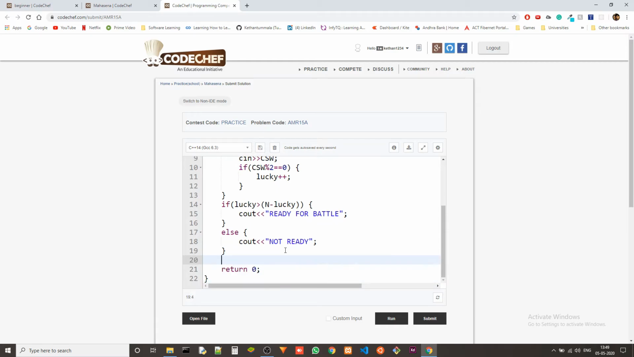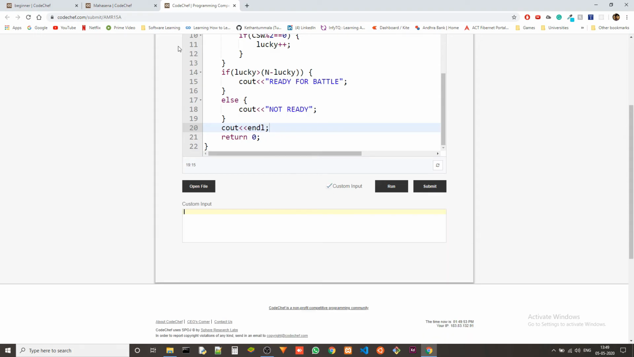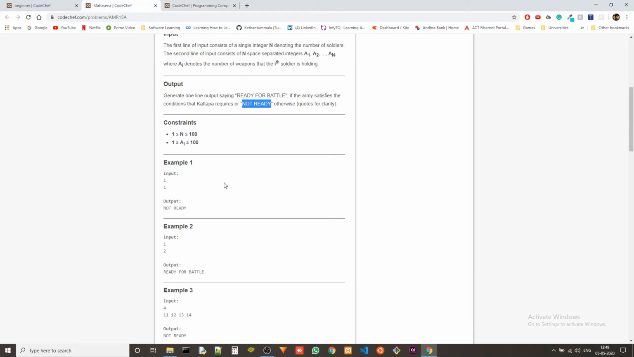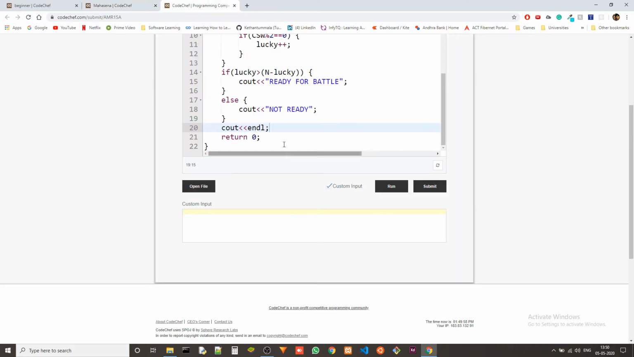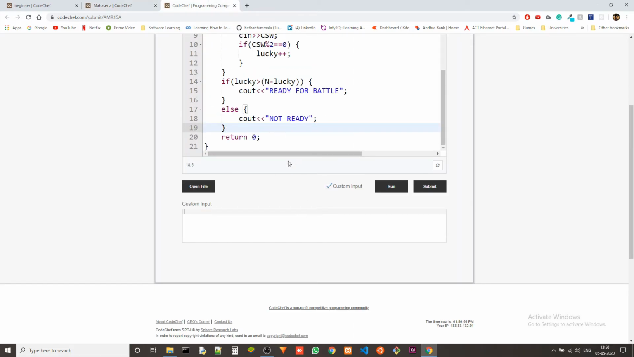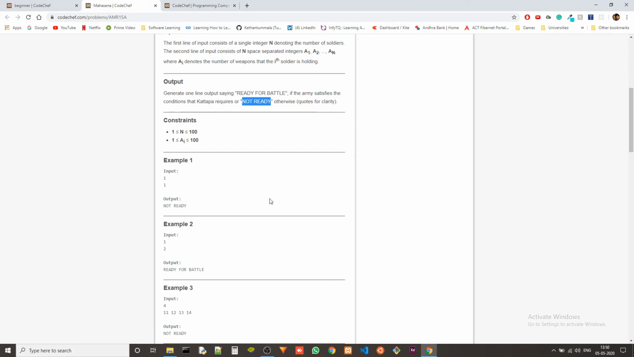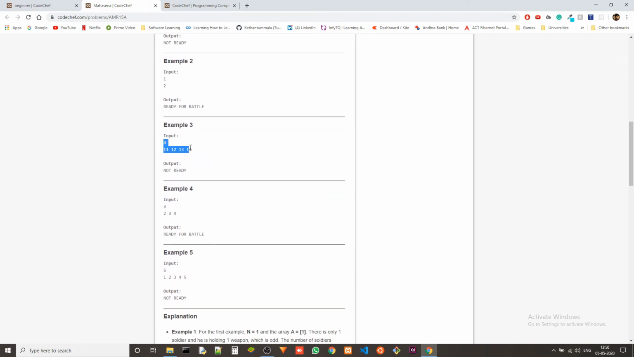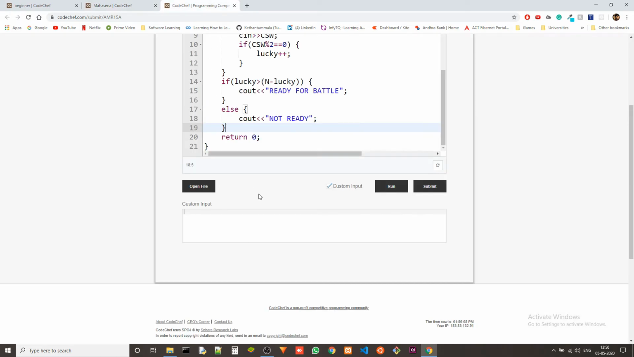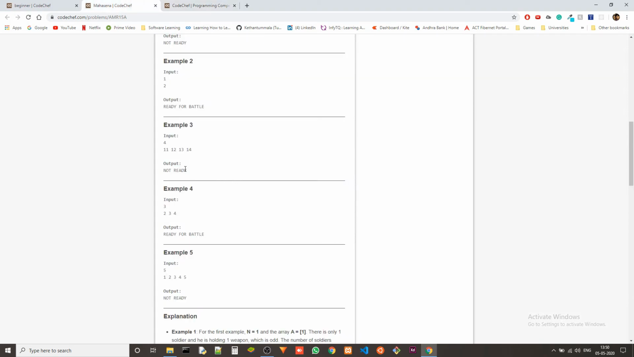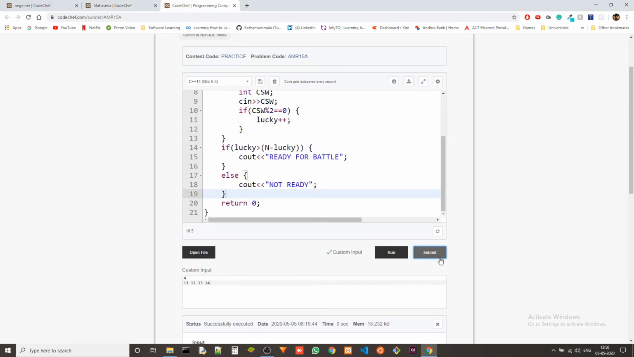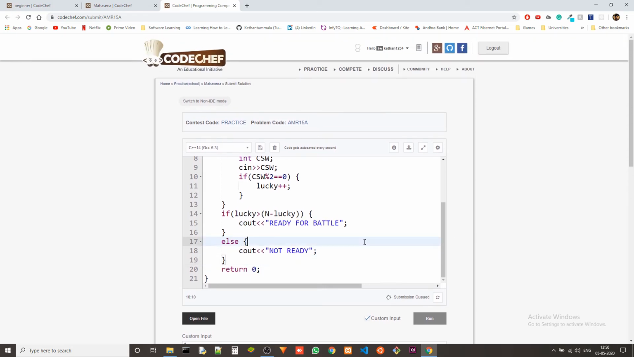Now we just need to write one more line, which is just formatting for the output to get into a new line. Actually we don't need it, because we don't have test cases. We don't need cout endl because we don't have test cases. So let's do one test case and see if it works. This is diverse, so let's use this test case. The answer is not ready, so it is working. Let's submit this, and in the meantime let me talk about the time complexity and space complexity.